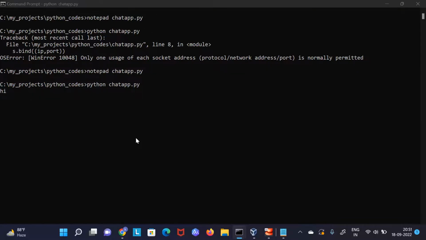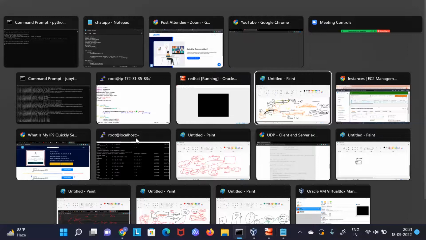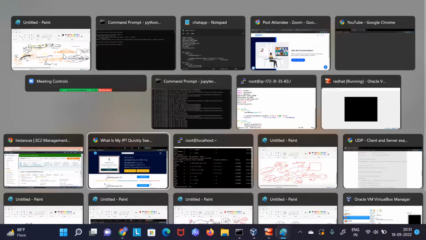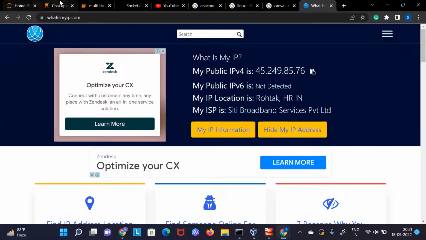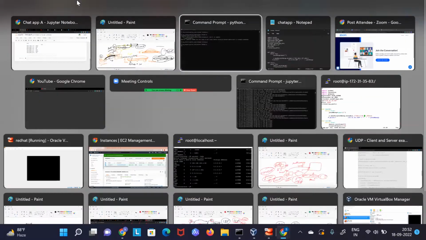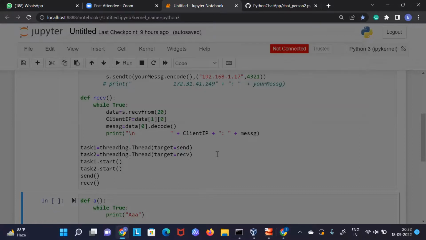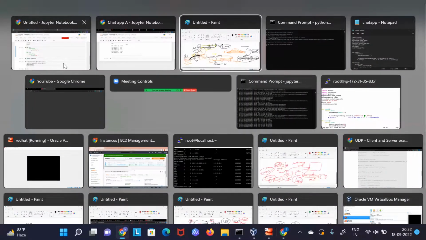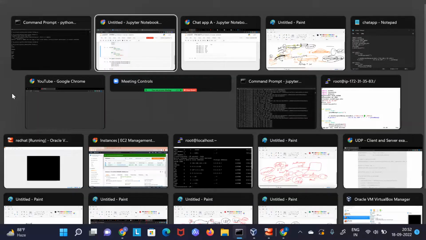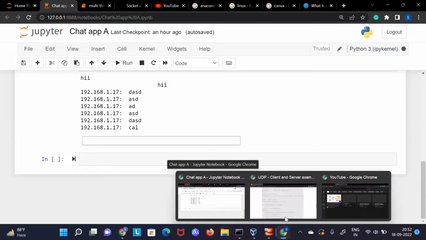If I can, then it would be shown somewhere in my code. So let me show you where it is. I can't find this. Okay, not here. My second screen. Okay, a lot of screens are there, so I'm getting confused between them. Okay, got it. So here what we can do is the same thing which I have shown between two notebooks. You can run from the command prompt also. Here you can send hi, hello. It will be received by the second one, and it would be something like that with the command prompt also. Okay, the same program you will have to copy and use. Okay, this is quite simple, which you can check out.